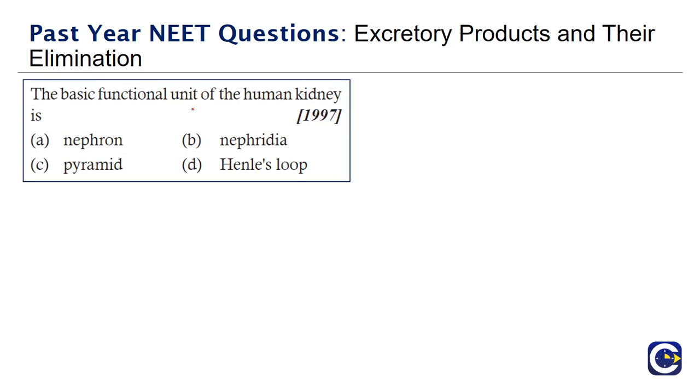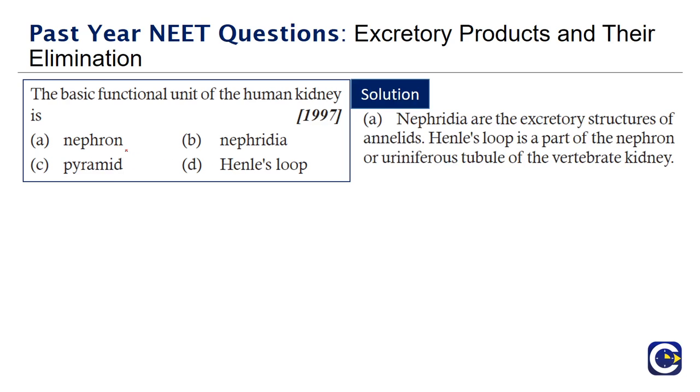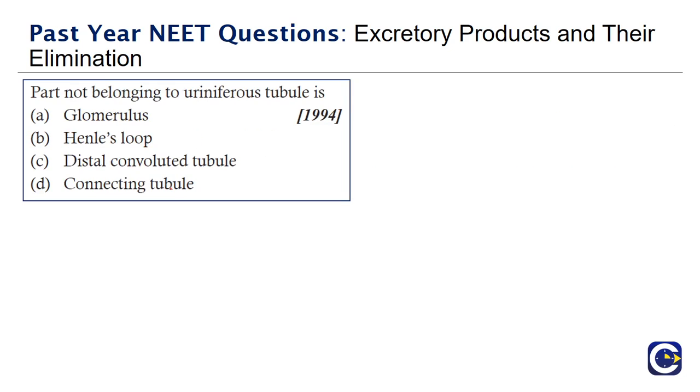The basic functional unit of the human kidney is, options: nephron, nephridia, pyramid, Henle's loop. Nephron is the basic functional unit in the human kidney. Nephridia is the excretory structure in annelids. Henle's loop is a part of the nephron. Pyramid is part of the kidney. So the answer is nephron.